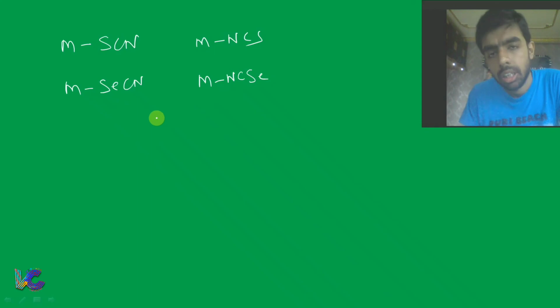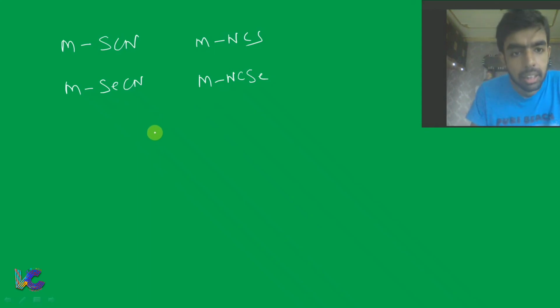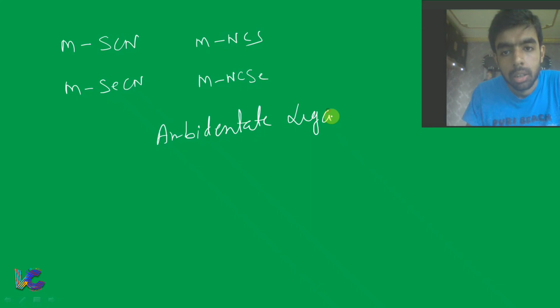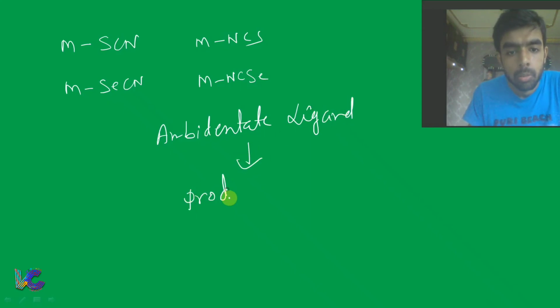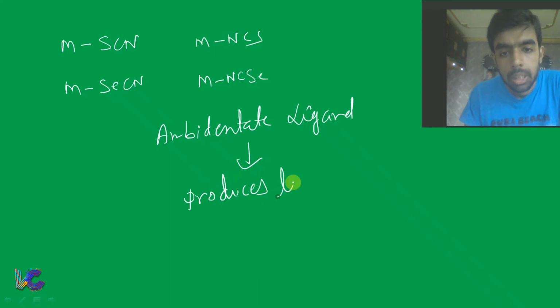These are all ambidentate ligands, and ambidentate ligands generally produce linkage isomerism.